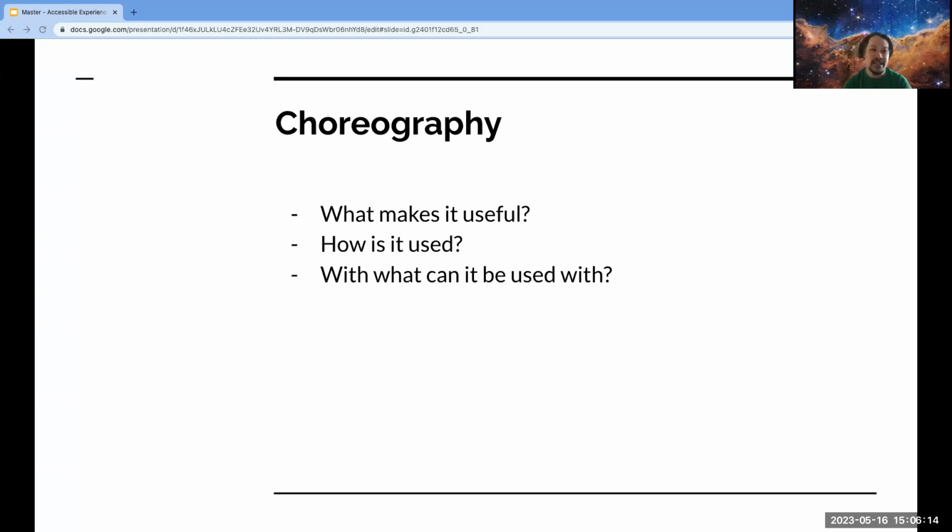Choreography. What makes it useful? How is it used? And with what can it be used? All of your things and their component parts can work together like cogs in a machine.